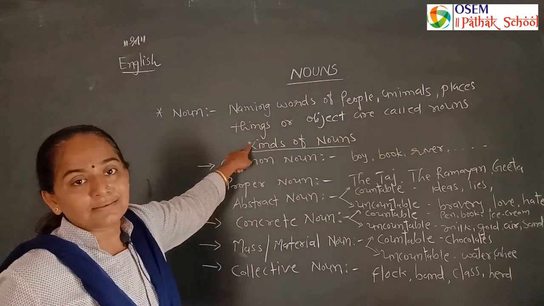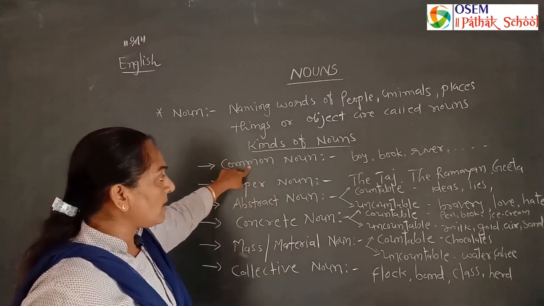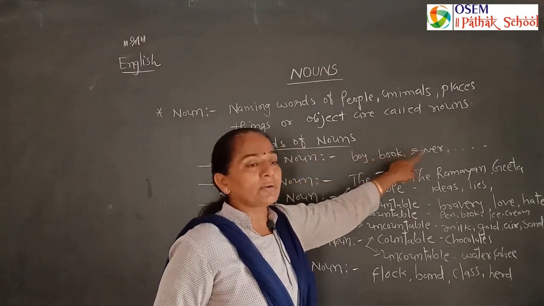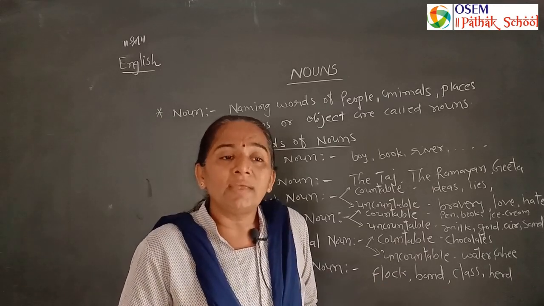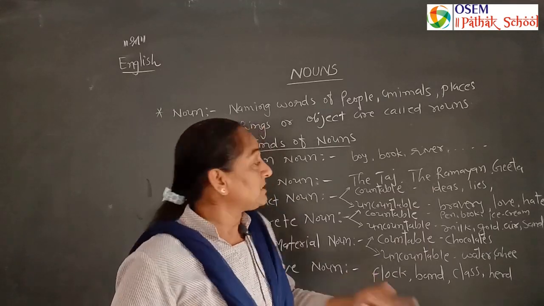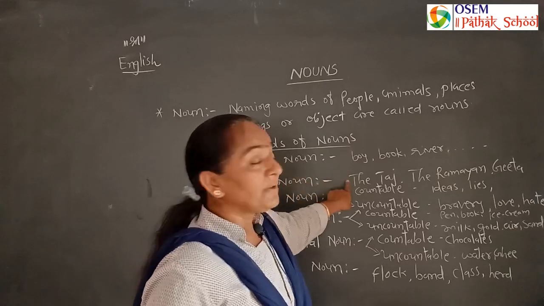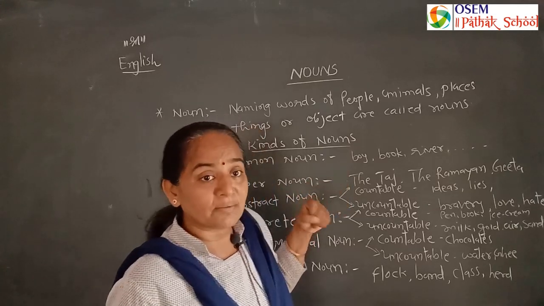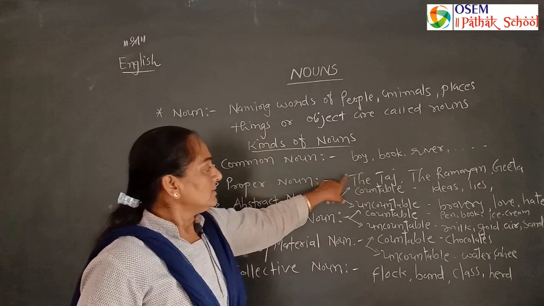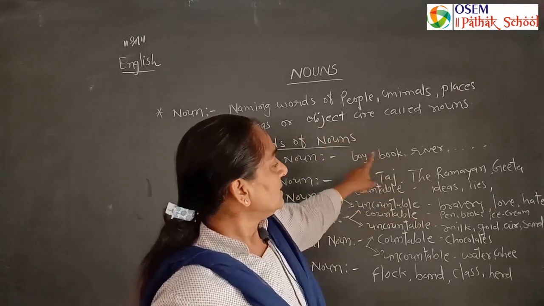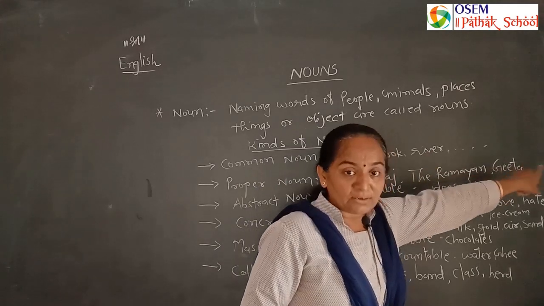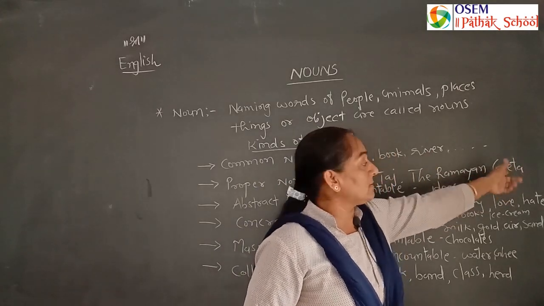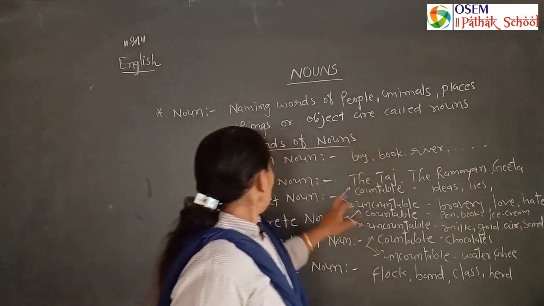Kinds of noun. There are 6 kinds of noun. Common noun means boy, book, river. If I ask, one boy is coming from the class, who will come? Any of the boys can come. But if I say Raj is coming, Jai is coming, that is a proper noun. The Taj is only one. The Ramayana is a holy book, only one. Gita is a particular name of a person and a particular name of a bookstore.